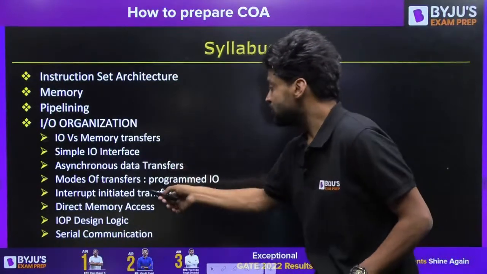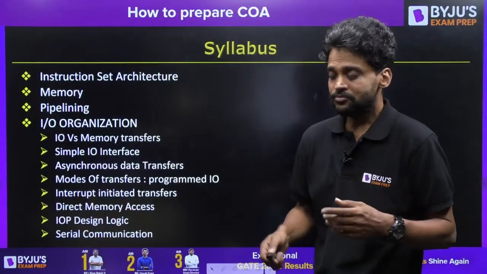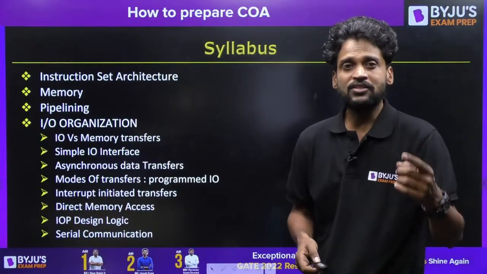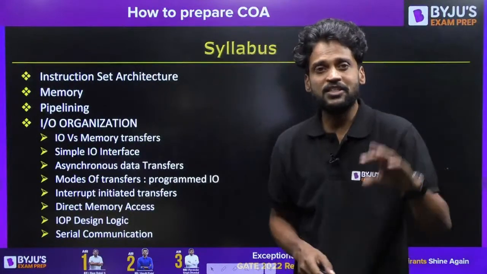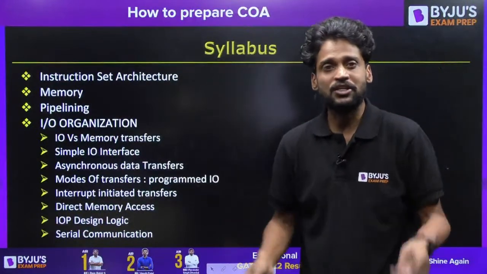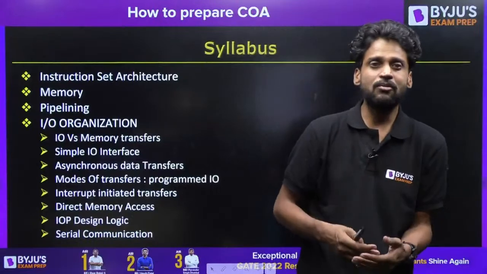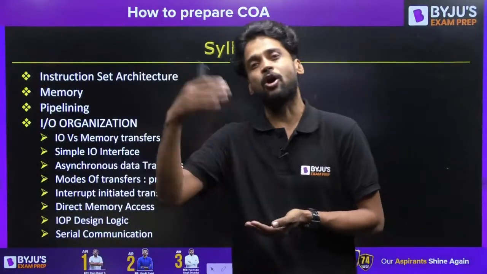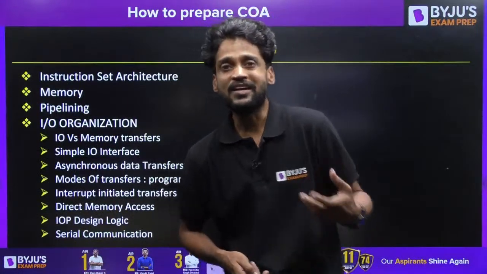Within the modes of transfers, there is one more important topic. Mind you, to recall, in one of the previous slides, I explained that virtual memory is an intersecting topic between COA and operating systems. One more intersecting topic between computer architecture and operating systems is interrupts. So, if you learn interrupts, you will be able to answer any question from COA and from operating systems, especially when it comes to the interrupts concept.